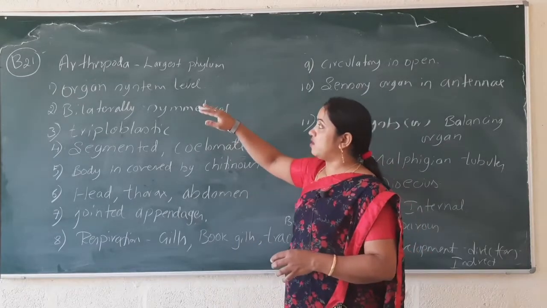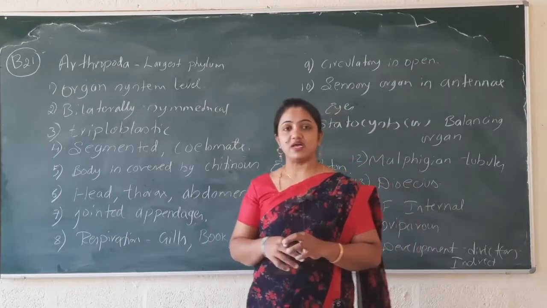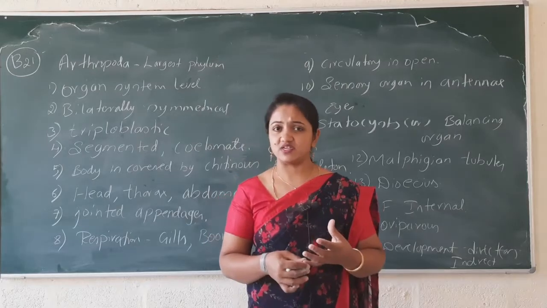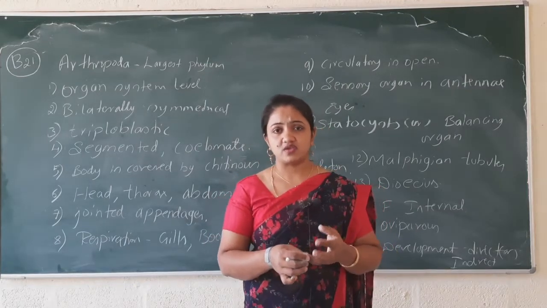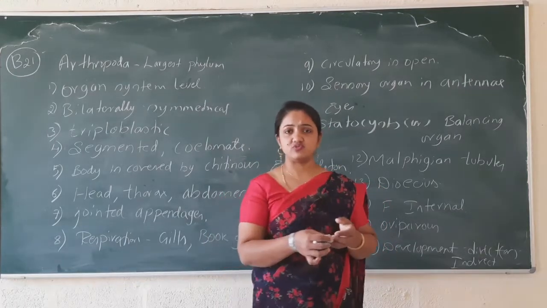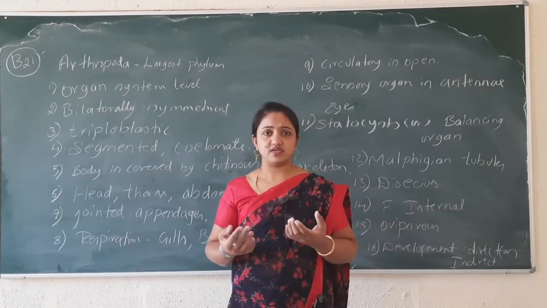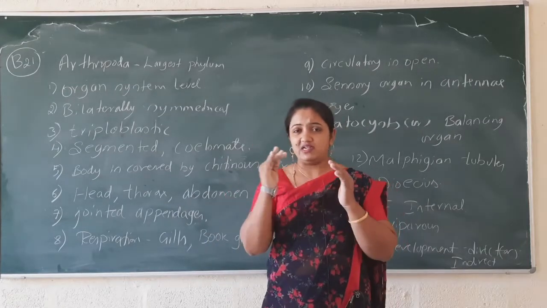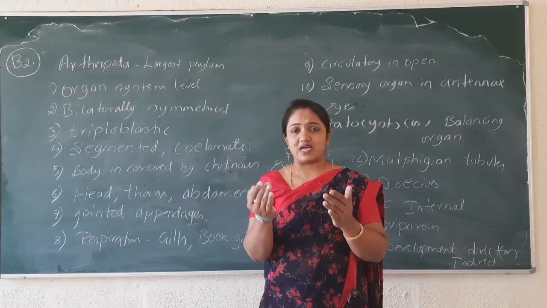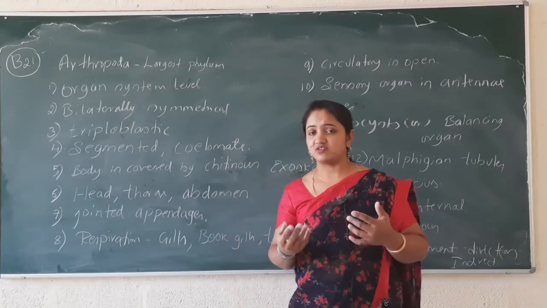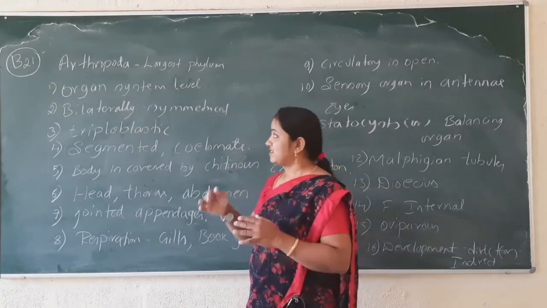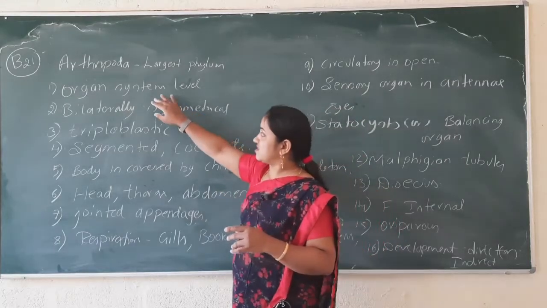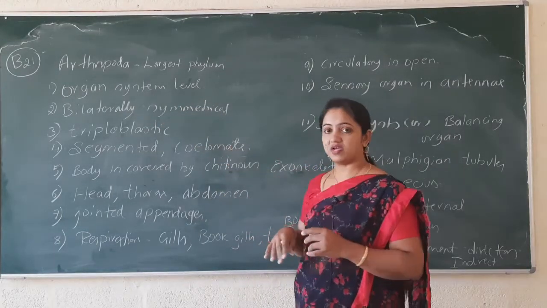They have organ system level of organization because they have respiratory, circulatory and digestive organs present, but they are not completely matured as in our body. But they have them.